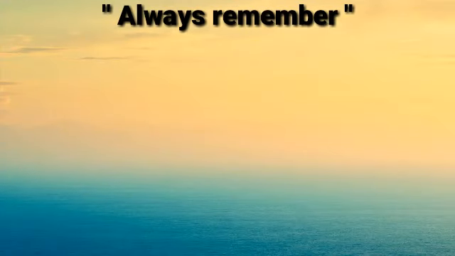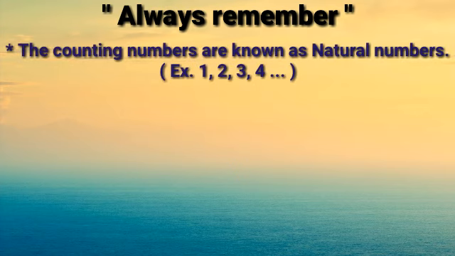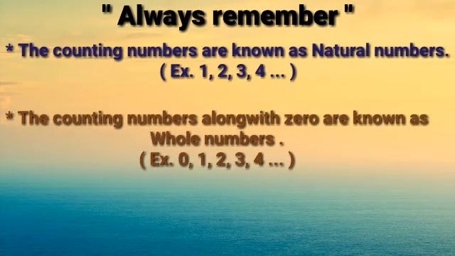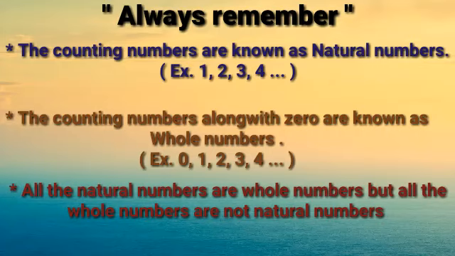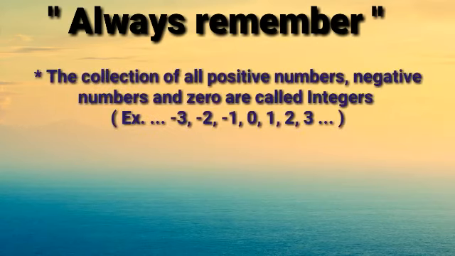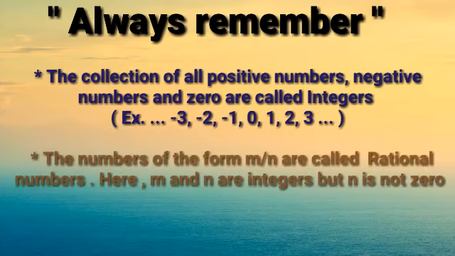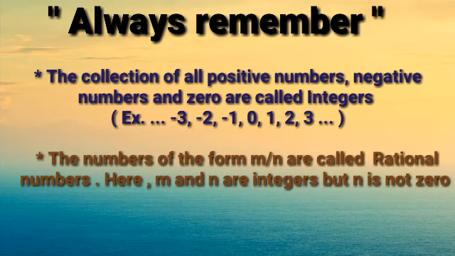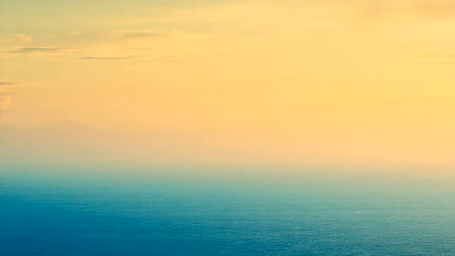Always remember, the counting numbers are known as natural numbers. The counting numbers along with 0 are known as whole numbers. All the natural numbers are whole numbers, but all the whole numbers are not natural numbers. The collection of all positive numbers, negative numbers, and 0 are called integers. The numbers of the form m upon n are called rational numbers. Here m and n are integers, but n is not 0.